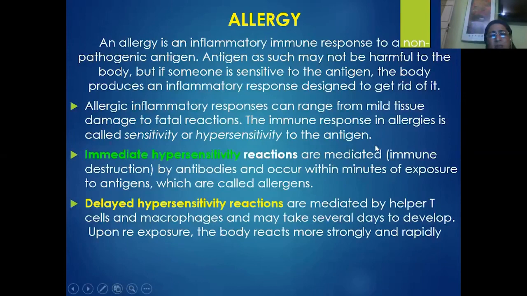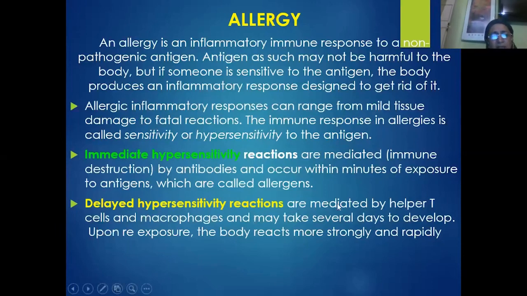So in that case, what will happen is that the immune destruction will be taking place because of the excessive secretion of the antibodies within no time of exposure of the body to the antigens, which are called the allergens. So thereby, immediate hypersensitivity is said to be very much harmful or fatal when compared to the delayed hypersensitivity.